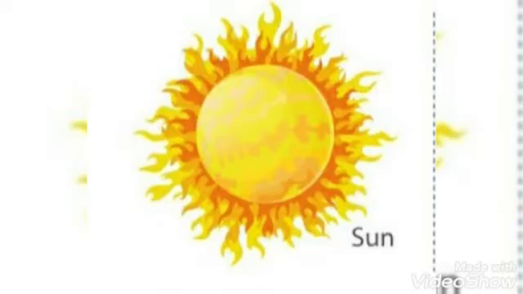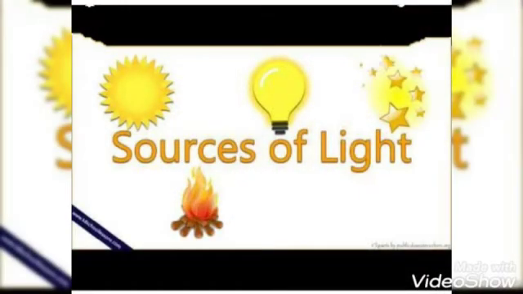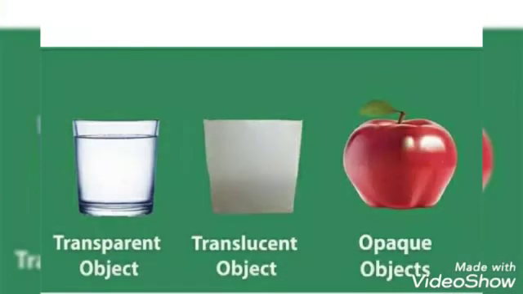We can see the things around us as the light from sources such as the sun, a bulb or a torch reflects off these objects and reaches our eyes. Based on the amount of light allowed to pass through a medium, we can classify objects into three types: transparent object, translucent object and opaque object.